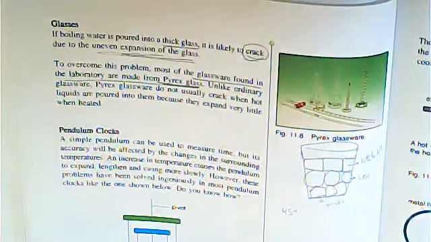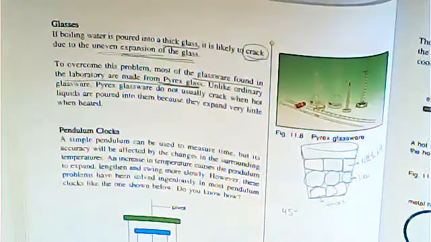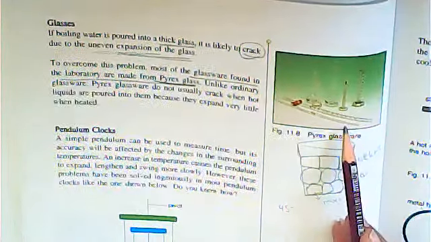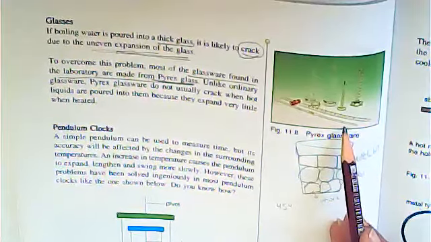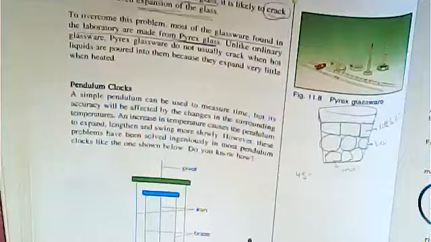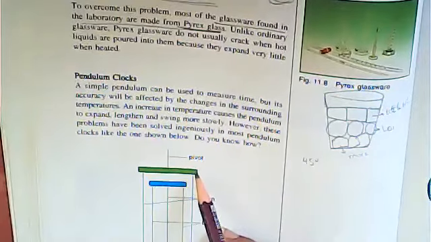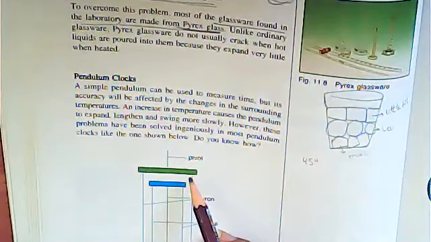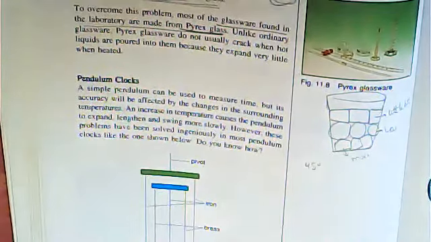So to overcome this problem, we will use pyrex glass in laboratory apparatus. Okay, now the next topic is pendulum clock. Yes, if they are heated, they will expand the most.